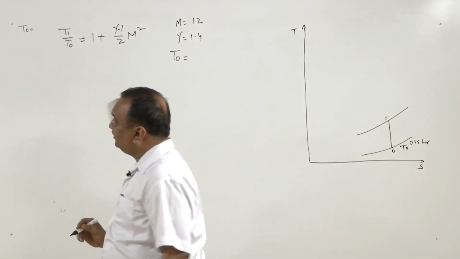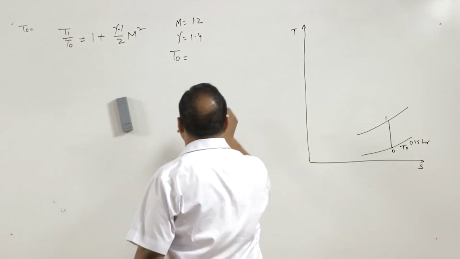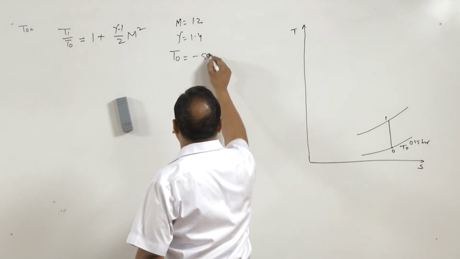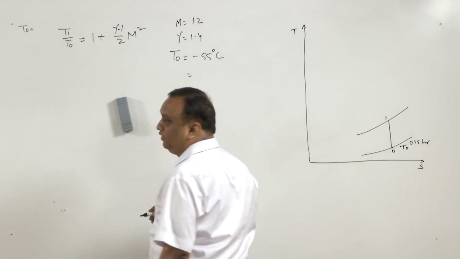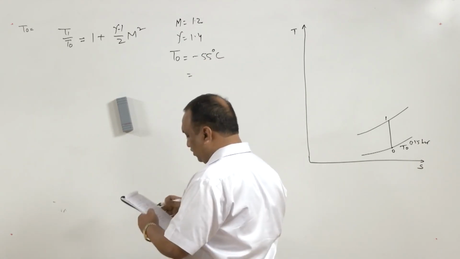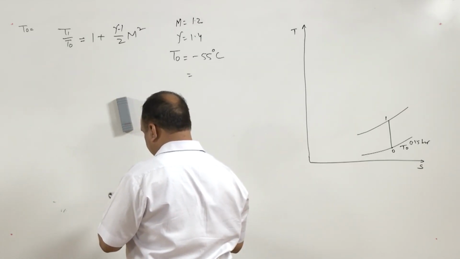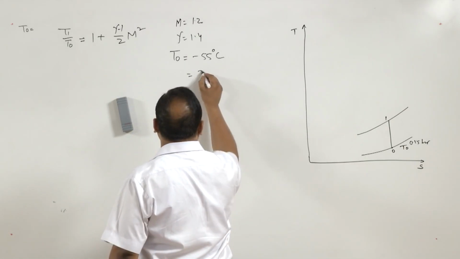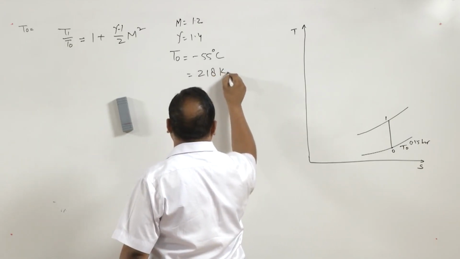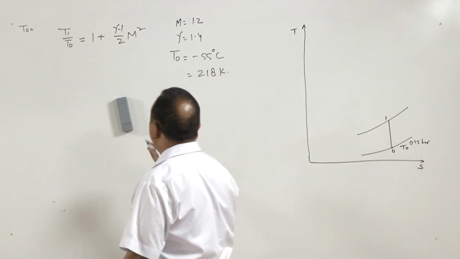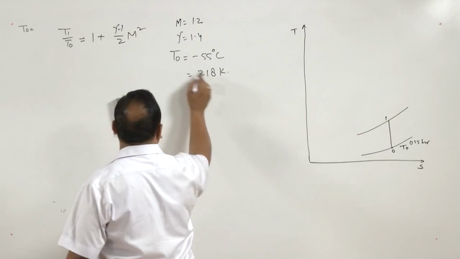T0 is the ambient temperature, it is minus 55 degrees centigrade. This has to be converted into Kelvin. So, T0 is 218 Kelvin.